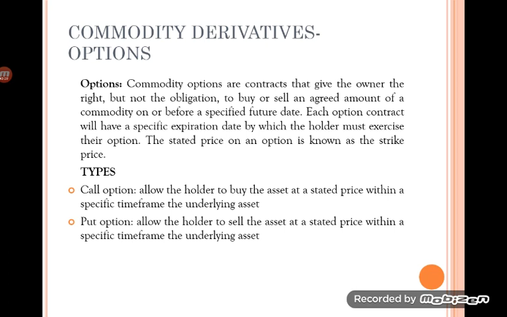There are two types of options, call option and put option. A call option allows the holder to buy the asset at a stated price within a specific time frame, for any underlying asset. A put option allows the holder of the asset to sell at a stated price within the specified time frame.